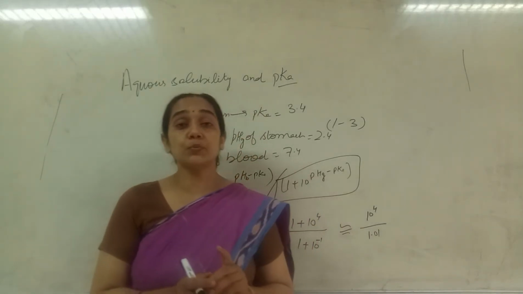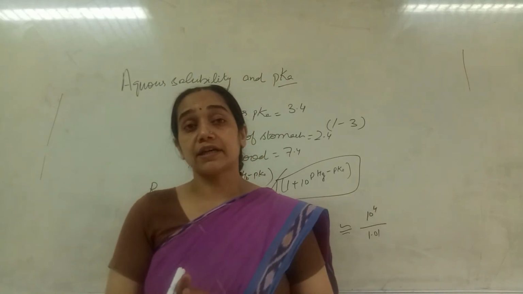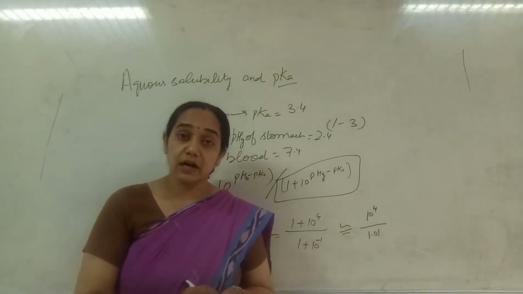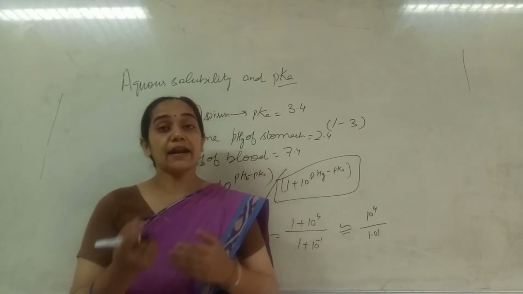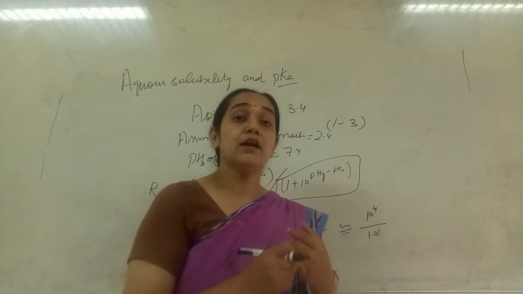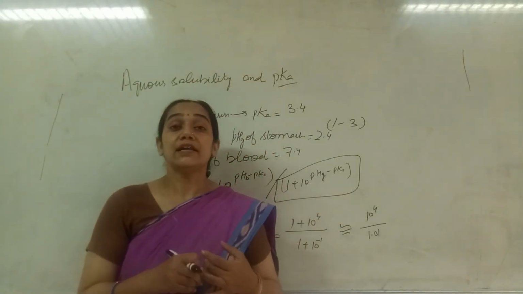So a drug has to maintain a balance between the ionized state and unionized state. In a solvent system, a drug comes in the ionized state and unionized state; unionized drugs are more readily absorbed, but ionized forms are least absorbed.